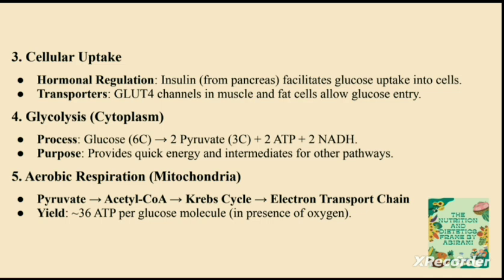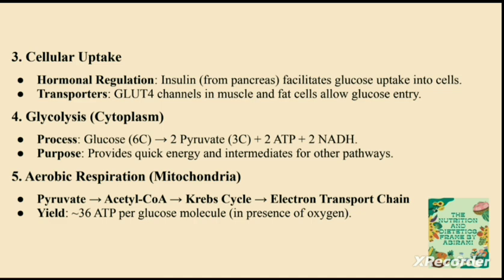And what is the yield that we get out of the cycle, meaning how much ATP or energy currency is obtained? 36 ATP molecules are obtained per glucose molecule, and this is only when there is oxygen.